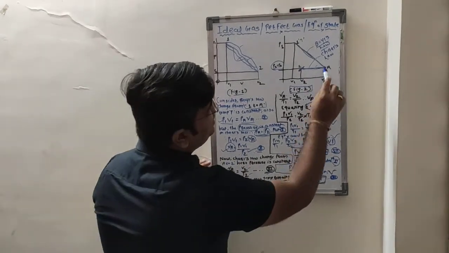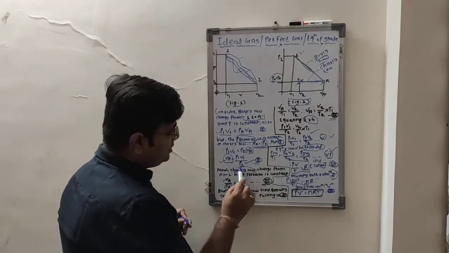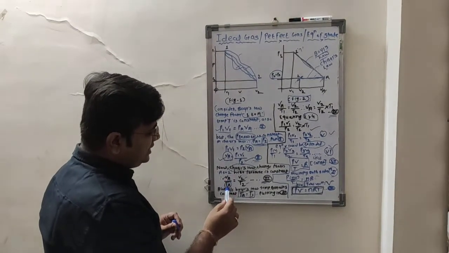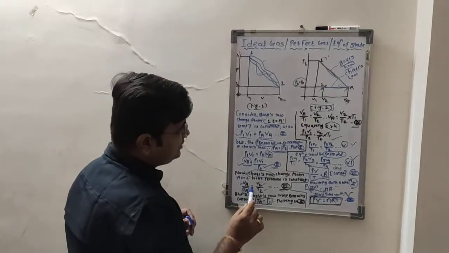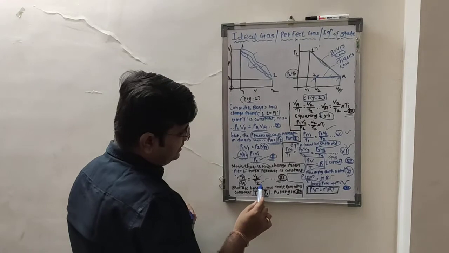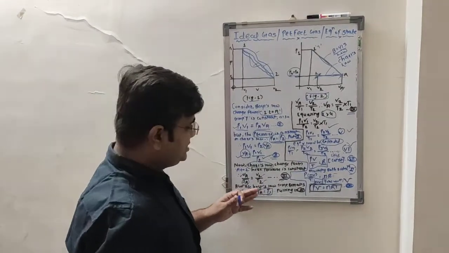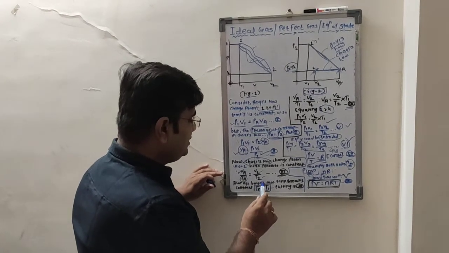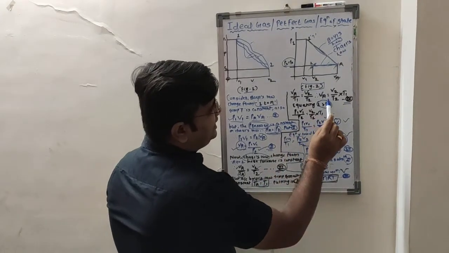Now going from A to 2, according to Charles law, the pressure will be constant, so therefore volume varies directly with the temperature. At point A, VA by TA is equal to that at point 2, V2 by T2. Again in Boyle's law the temperature is constant, so therefore TA is equal to T1. So we are going to replace the value of TA with T1. That is what we did here.